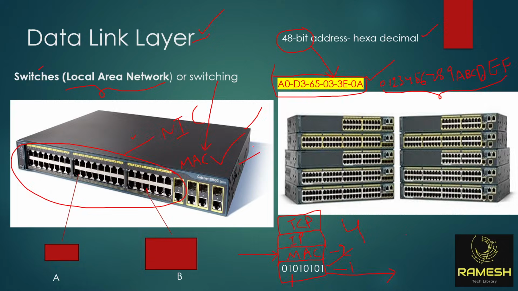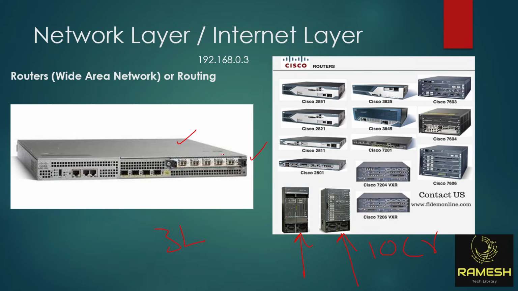Once you become a network engineer, you will work on these routers and switches. These routers and switches will be located remotely from your office or home. You need to log in to these devices remotely and work on them. So understanding this equipment is very important. The basics are very important. So next layer is network layer. The network layer is layer 3. And what are the layer 3 devices? Layer 3 devices are routers.